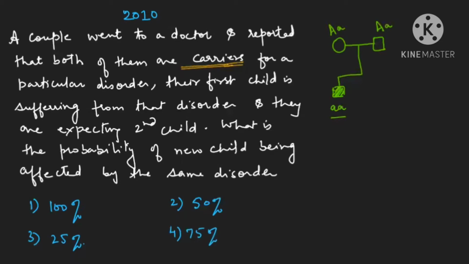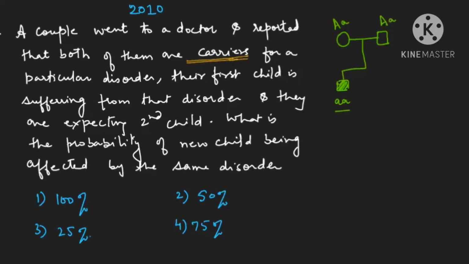Reason is, if you know very well, that a recessive allele can express itself only in homozygous condition, not in heterozygous condition. Okay, recessive allele expressed only in homozygous condition. And the question is telling us that the couple is only carrier. It means they are not sufferers. It means they are having the recessive allele. How are we able to say they are having the recessive allele? Because they produced a sufferer child. And a sufferer child produced means the child is having two recessive alleles, homozygous. So one he got from the father, one he got from the mother.